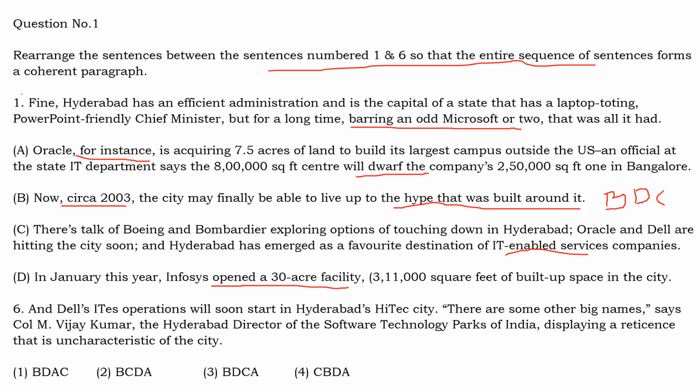Why Oracle, for instance? For instance means we already are saying that Oracle and Dell are going to come to the city, and Hyderabad is becoming a favorite destination for IT enabled service companies, and Oracle is an IT enabled service company. So that is why Oracle, for example. For instance means for example. So the phrase for instance is giving us the cue or the hint that this sentence should follow the statement in C. So that is why BDCA,